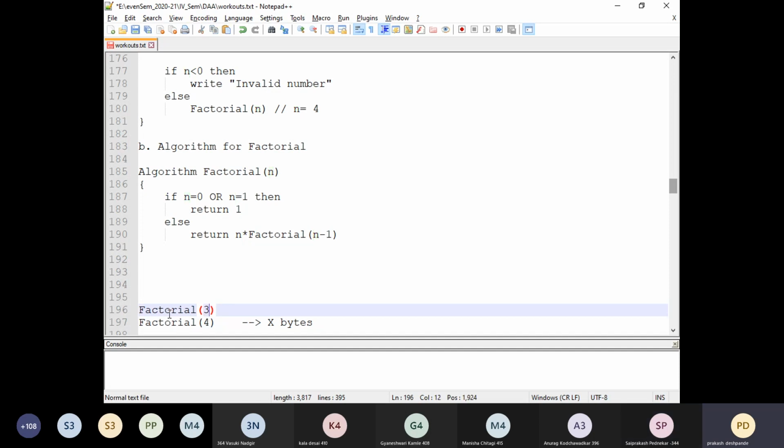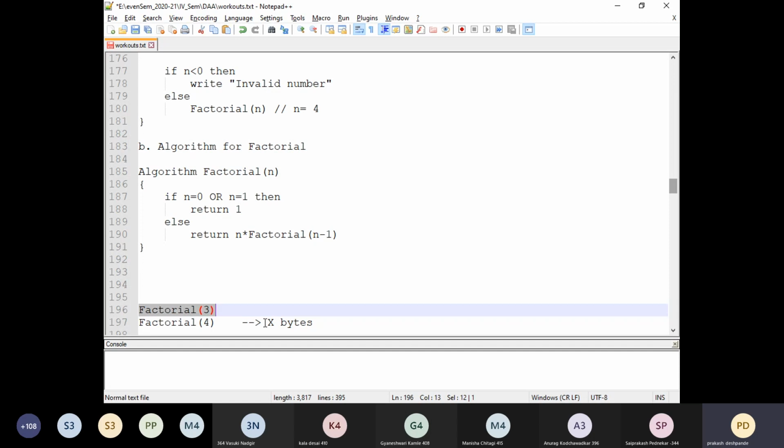3. Right? Now try to visualize that this is a stack. This is a kind of container. First time it was empty. When factorial was called with 4, one element was pushed, the first element, factorial of 4. So we have it in the stack. After that, the factorial function is called again. That time we are passing n minus 1. So 4 minus 1 is 3. So again factorial 3 is being called.